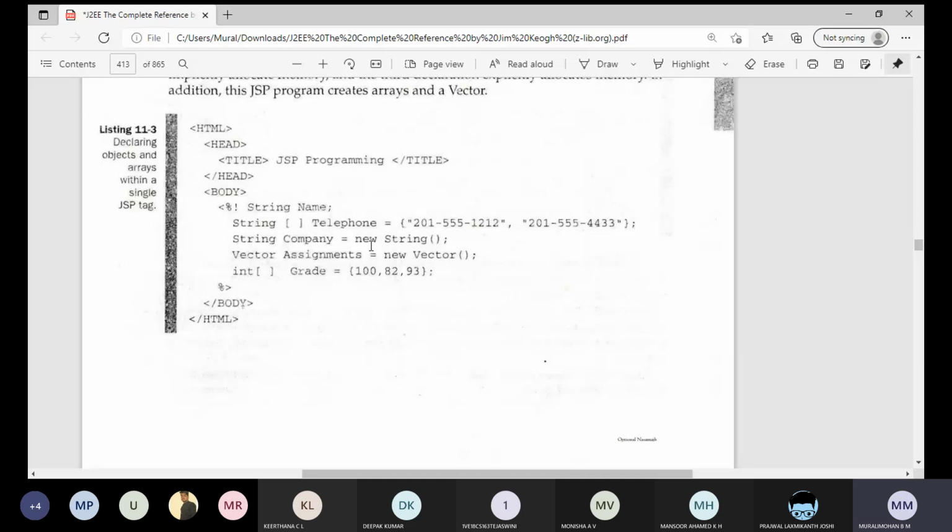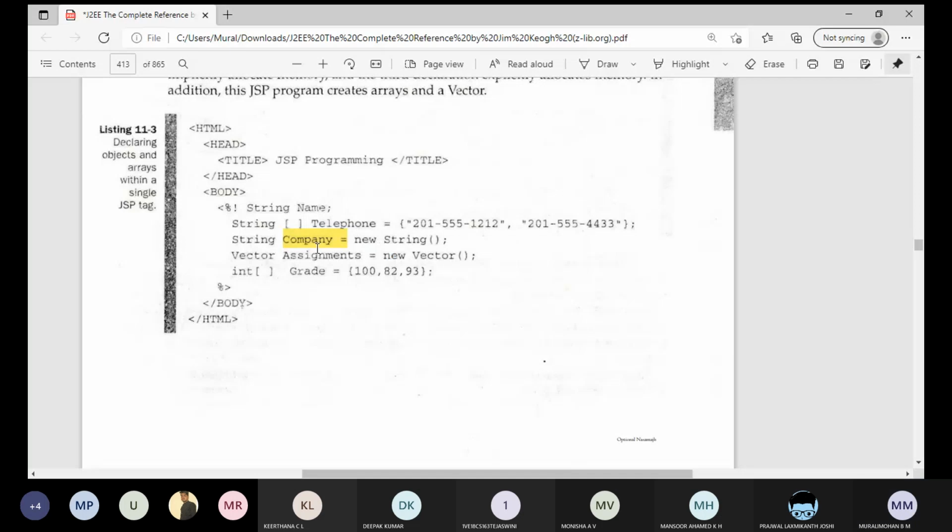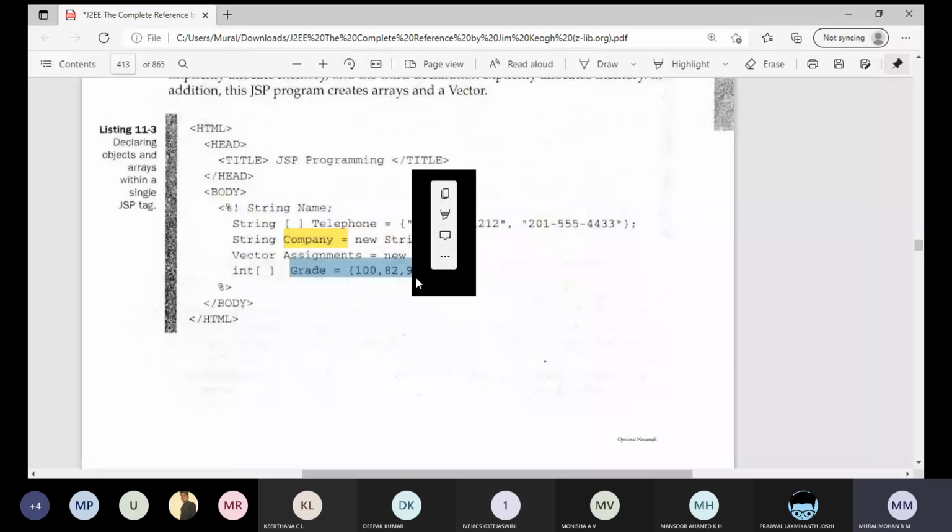Next, a vector class object is created. Next, an integer array is created, and we are initializing the elements of the array. This is how we can create an array and an object in the JSP file, right?